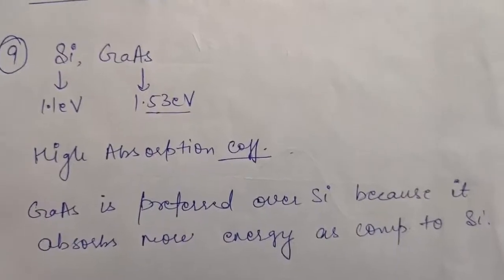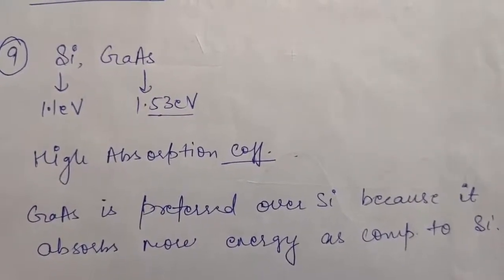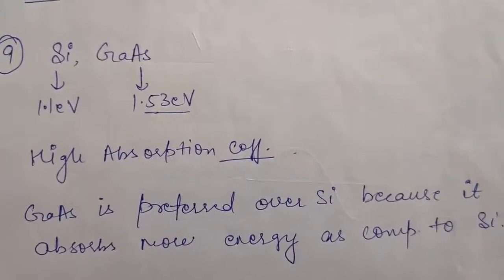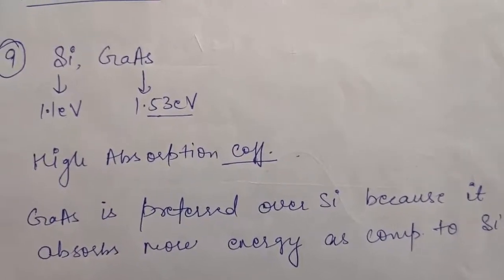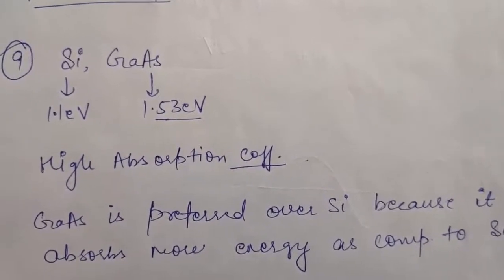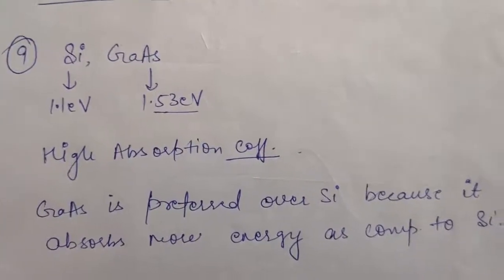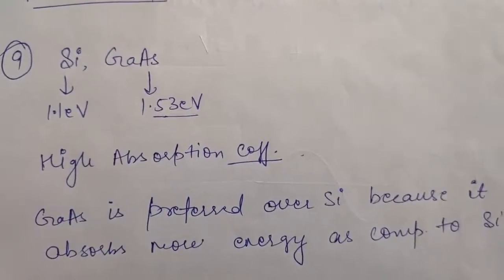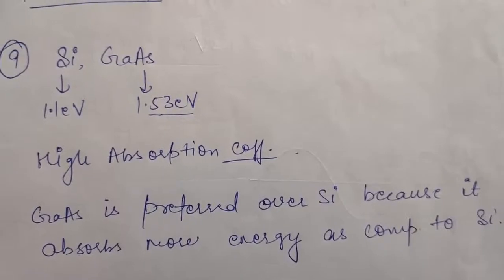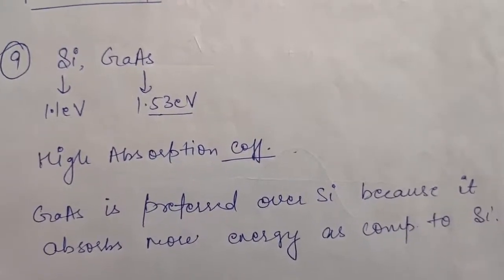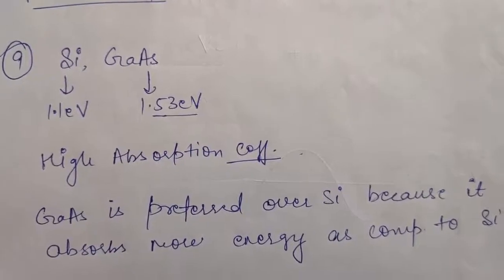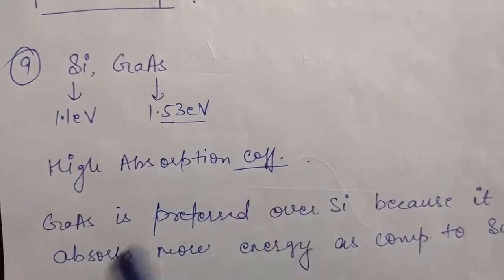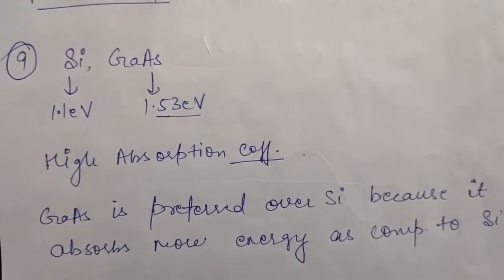Okay, so the ninth question asks why silicon and gallium arsenide are the materials preferred in solar cells. The main reason is their high absorption coefficient. In solar cells the solar energy is converted into electrical energy, and obviously you will be able to convert more solar energy to electrical energy if the device is absorbing a large amount of solar energy. Because these devices have a high absorption coefficient, they are the preferred materials for making solar cells.